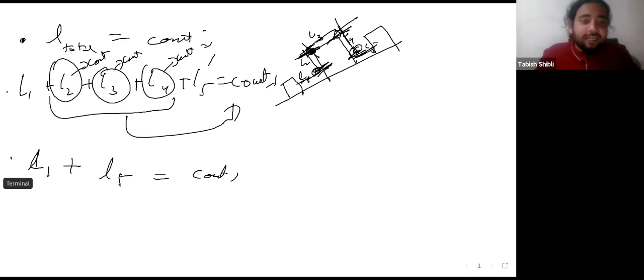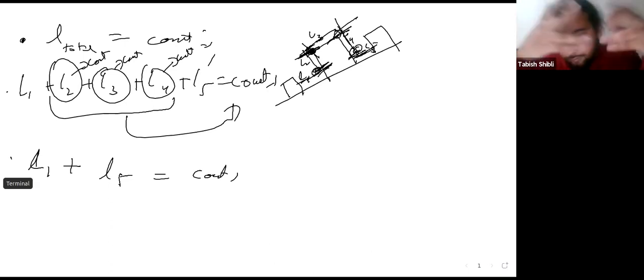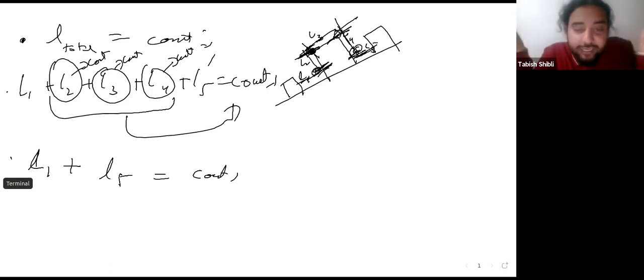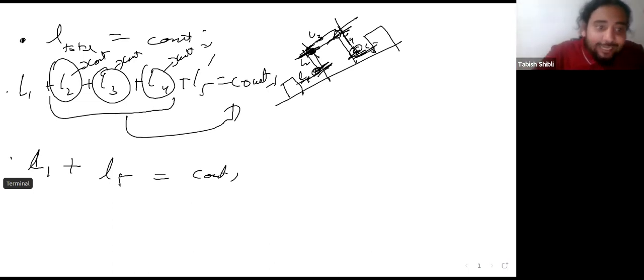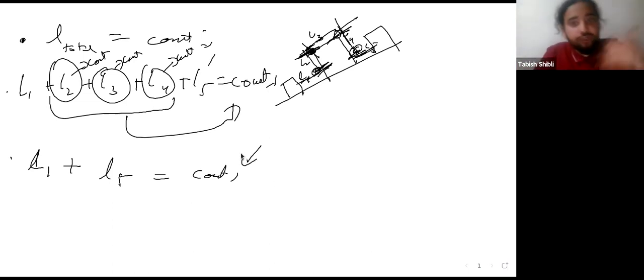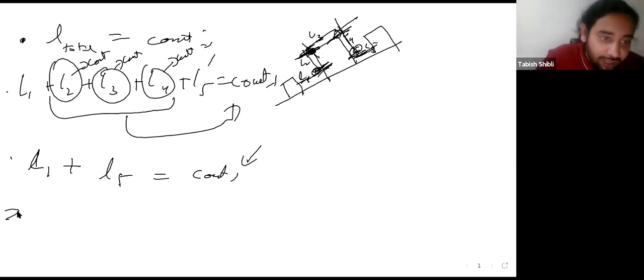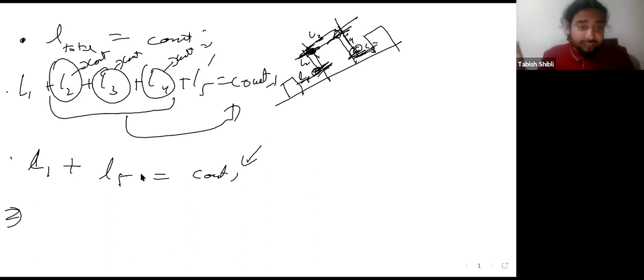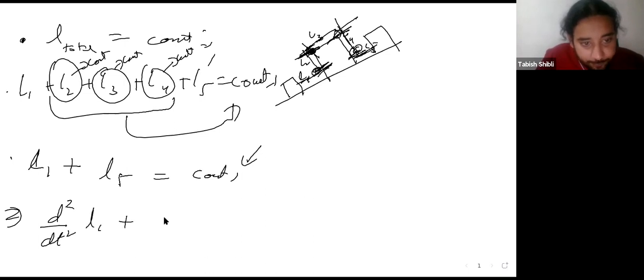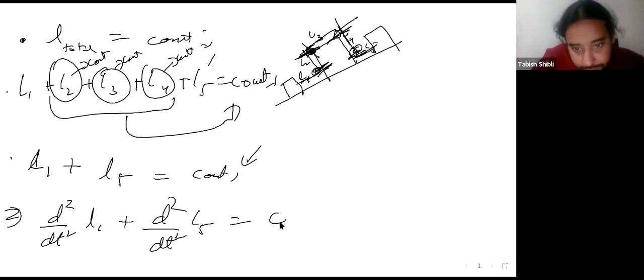Now what you do is you take derivatives on both sides. Why? Because this is an equation on lengths, but we are already applying Newton's equations. We already have Newton's equations, and Newton's equations are equations of acceleration. So we need to convert this equation of length into an equation of acceleration. How do you convert length into acceleration? By taking derivatives. So let's take a double derivative on both sides. What you have is d2 by dt squared of L1 plus d2 by dt squared of L5 should be equal to 0, because the derivative of a constant is just 0.